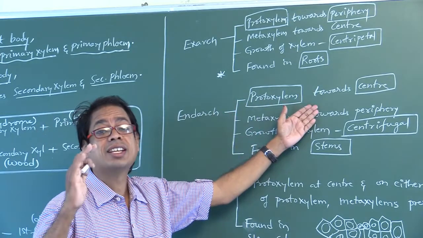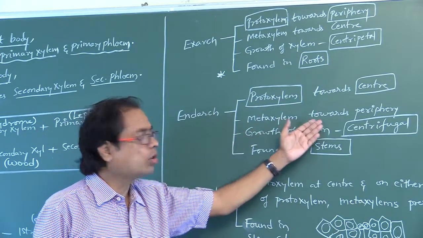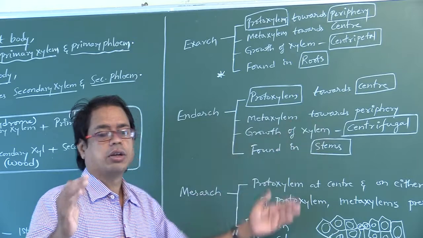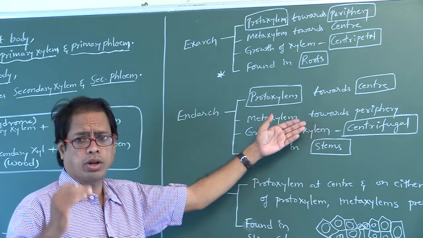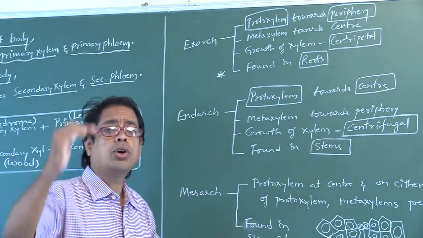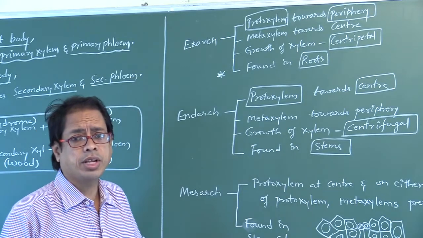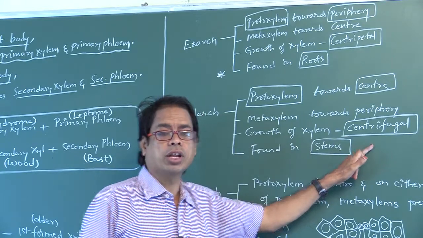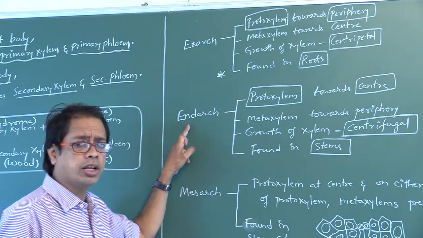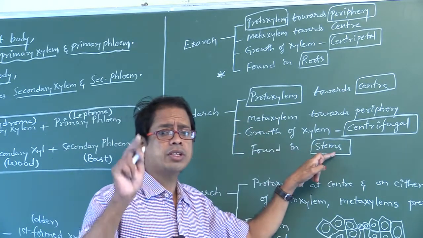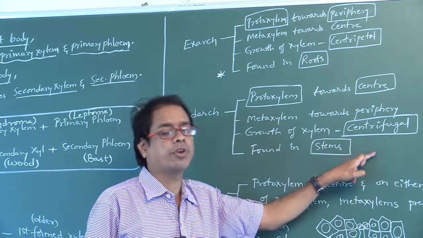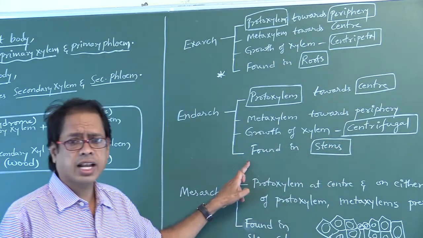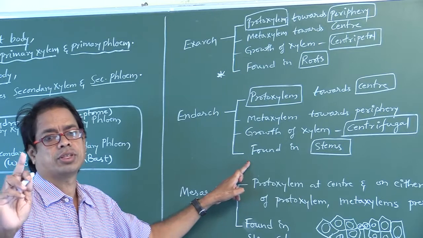Protoxylem towards center, metaxylem towards periphery. Center means towards medulla. Periphery means towards epidermis. Growth of xylem is centrifugal. If endarch xylem is present, growth or formation of xylem is centrifugal. It is a characteristic feature of stems.